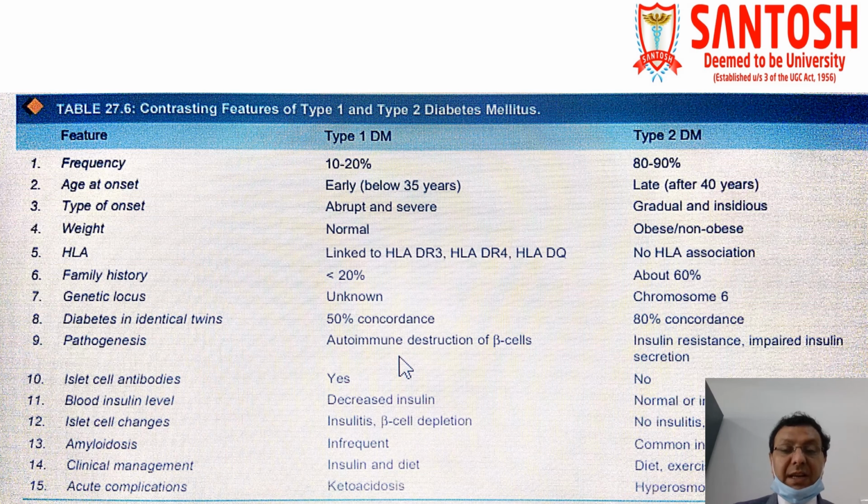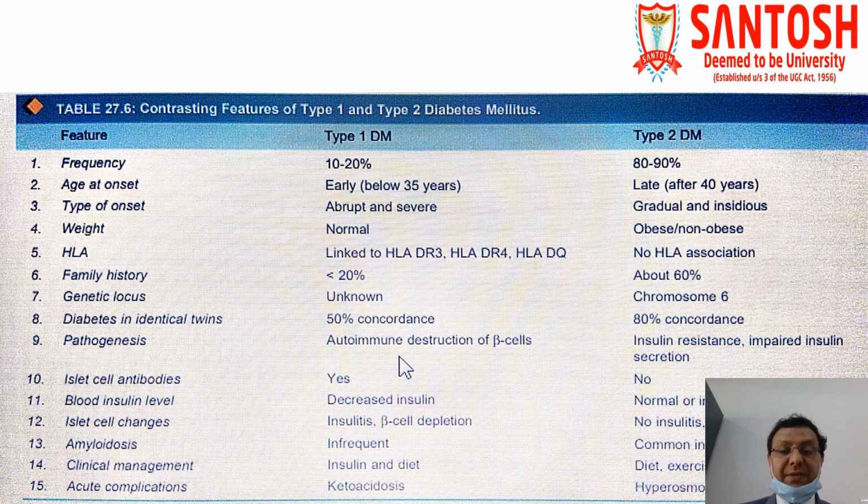Pathogenesis: as type 1A is more common, there is autoimmune destruction of the beta cells in type 1 diabetes mellitus, but in type 2 we have already discussed that insulin resistance and impaired insulin secretion are there. Islet cell antibodies, as it is autoimmune destruction, are definitely seen in type 1, but they are not present in type 2. Blood insulin level: because autoimmune destruction of the beta cells ultimately causes absolute deficiency of insulin, the level is decreased in type 1, but either normal or increased in type 2. As I told you, here the insulin is there, but the action of the insulin is not proper.